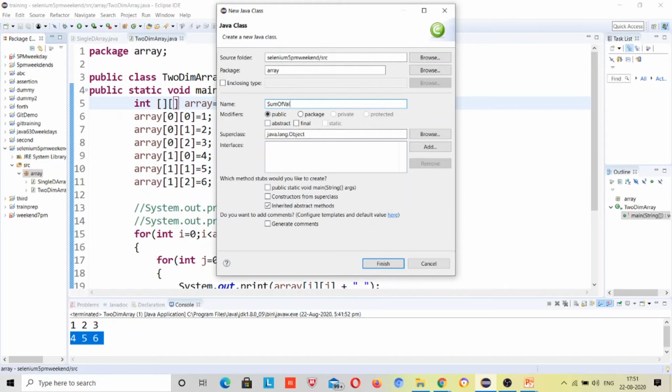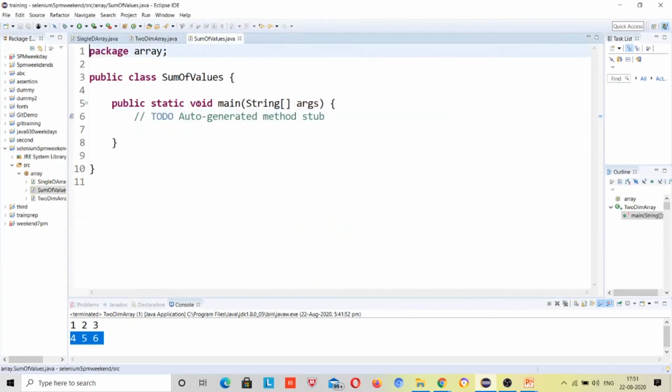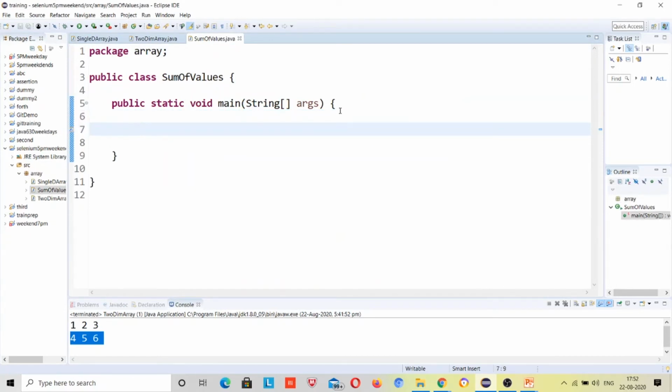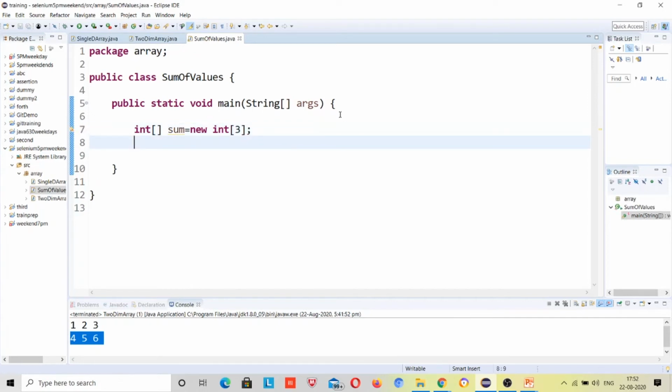Sum of values, right? We'll define the array of size, suppose 3, and define some values over here.